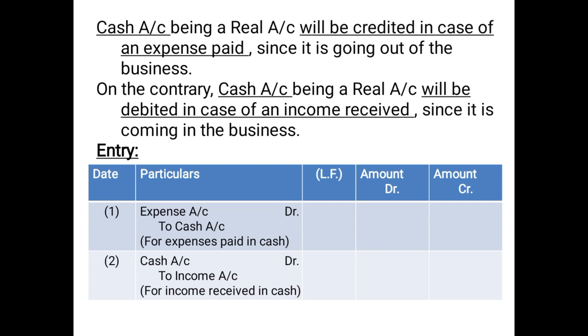And in bracket for narration, you will write for expenses paid in cash. Framing of narration is up to you. You can frame it as you want. Second entry is for income received, and whenever the income is received, cash is coming in the business and therefore cash is being debited. So the entry will be cash account debited to income account for income received in cash.